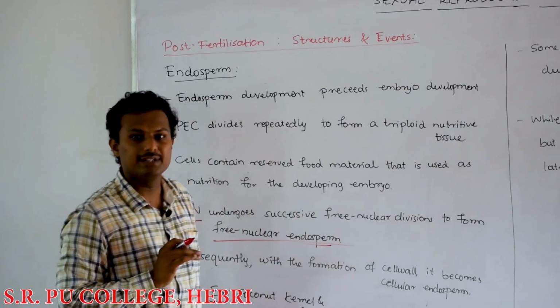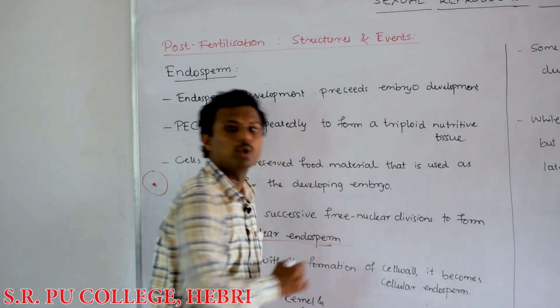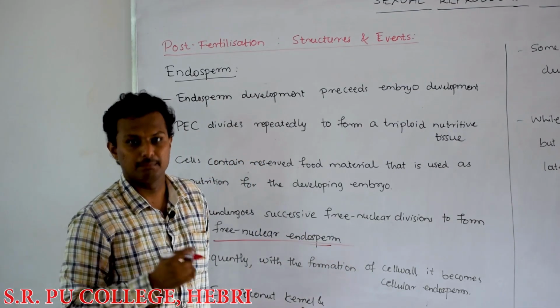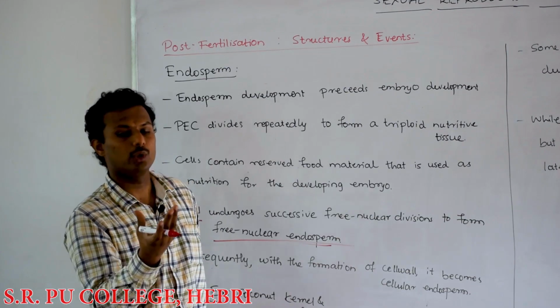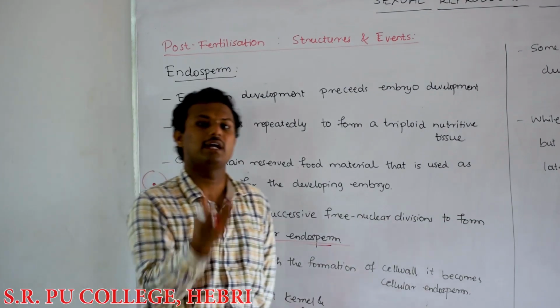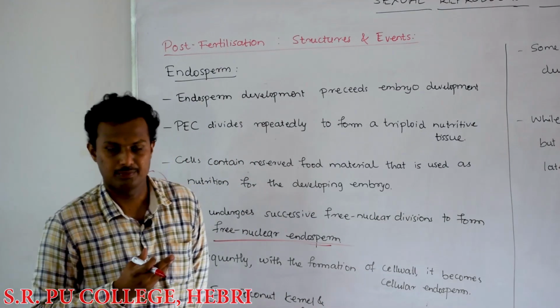You can very evidently see this in the case of coconut or in any other palm plants. You have seen the coconut water. Coconut water is nothing but the endosperm. It is a liquid endosperm.